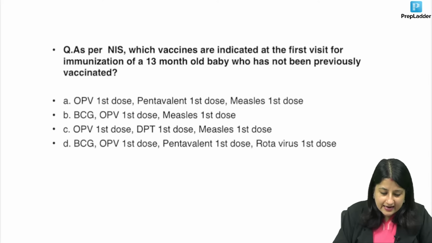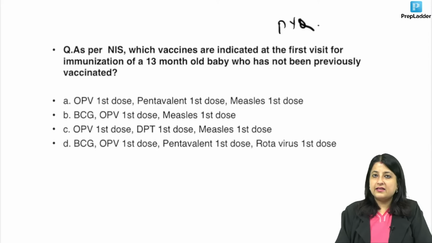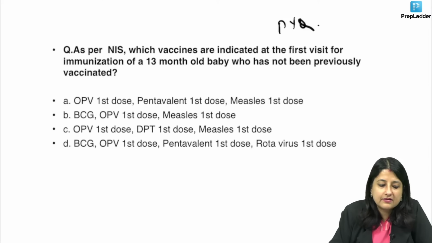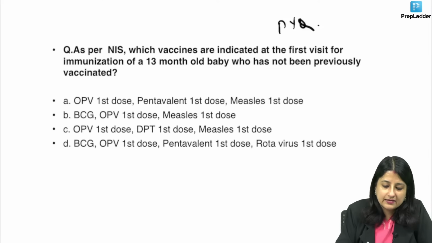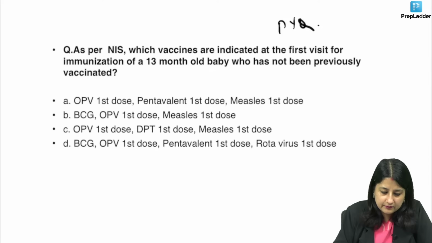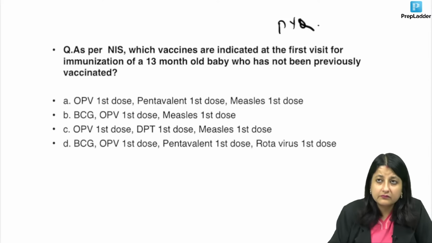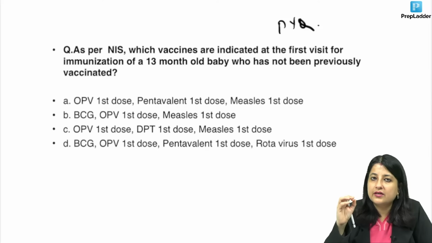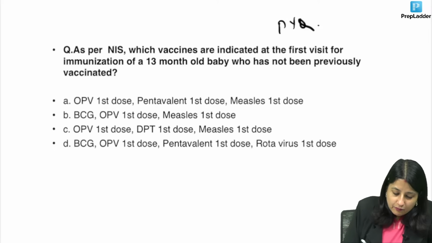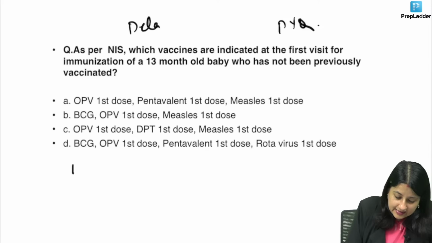If you see, as per NIS, the question is, as per NIS, which vaccines are indicated at the first visit for immunization of a 13-month-old baby who has not been previously vaccinated? Now, rather than immunization schedule, they ask about delayed immunization. For delayed immunization, you have to remember what the vaccines are. This is a topic on delayed immunization.